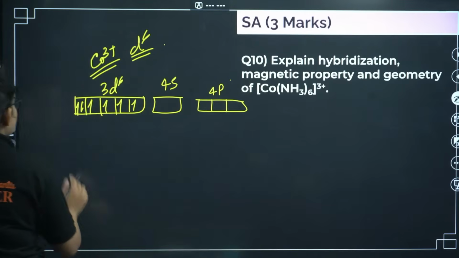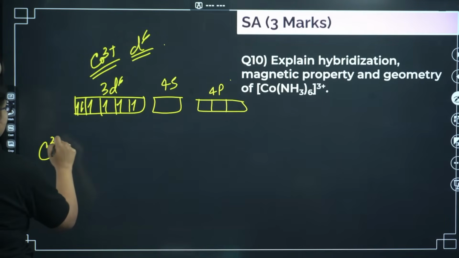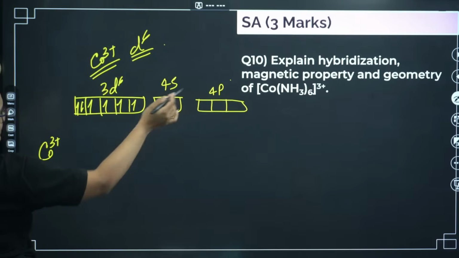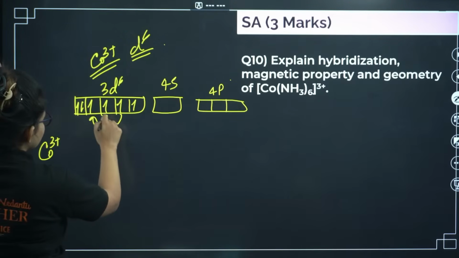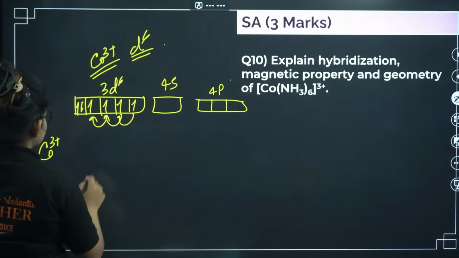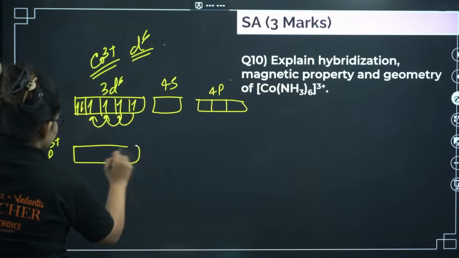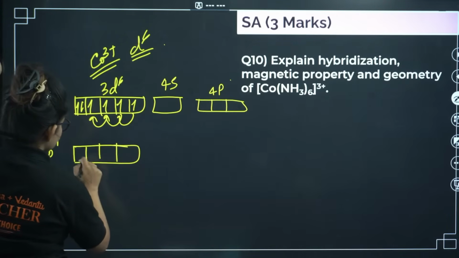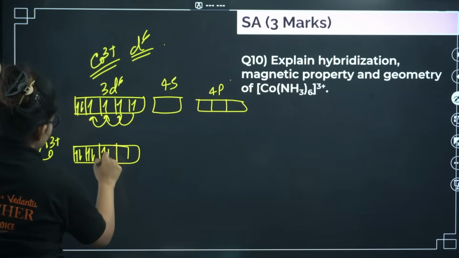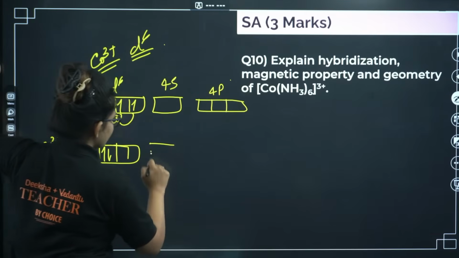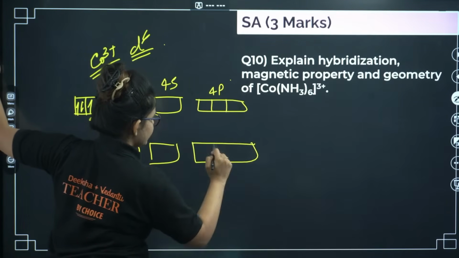That is also empty. Now in presence of a ligand, that is ammonia, ammonia is a strong field ligand. It will force pair the electron. Okay, it will force pair the electron. As a result of this, it will pair up against Hund's rule. 1, 2, 3, 4, 5. So you can see they will be getting paired up against Hund's rule. Now they will take part in the hybridization.